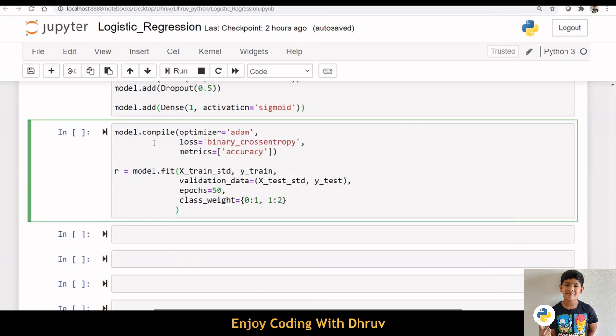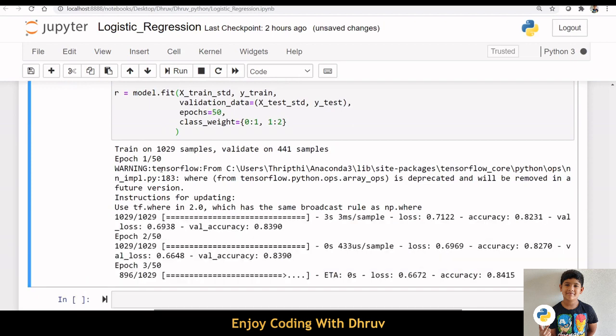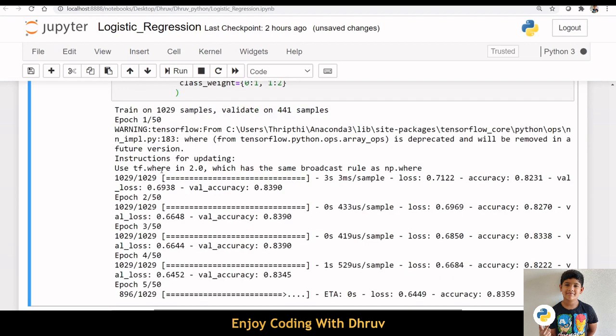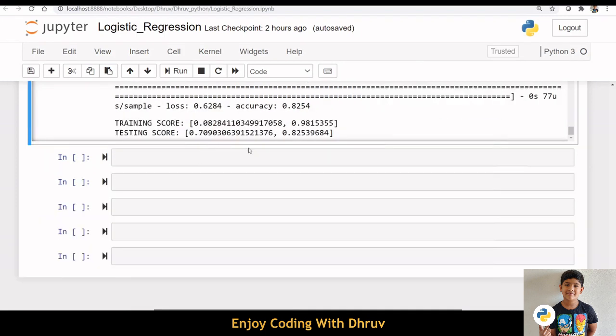Let us compile the model. Here optimizer is Adam, loss is binary cross entropy. Let us evaluate this model on test data. We have got an accuracy score of 82.54, which is a very good score.